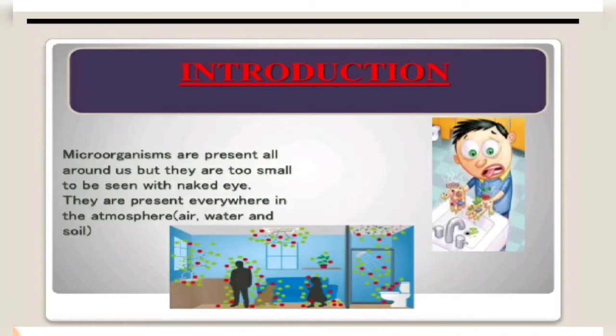So first of all, we'll discuss the basic characteristic of microorganisms, that is they are present all around us, but they are too small to be seen with our naked eyes. And if you see, they are present everywhere. They are present in the atmosphere, in the water, soil, even in your hands and mobile phones. Everywhere you can see the microorganisms are present, but yes, they cannot be seen with our naked eyes.